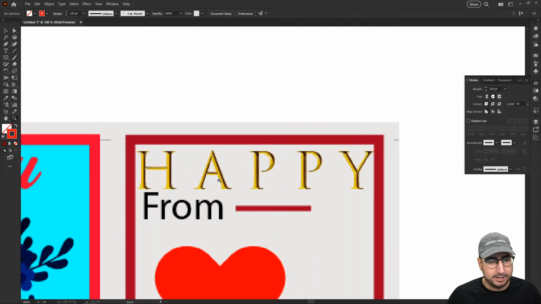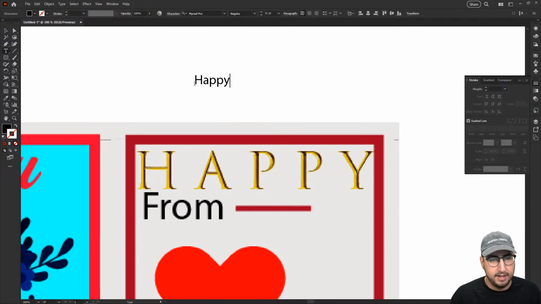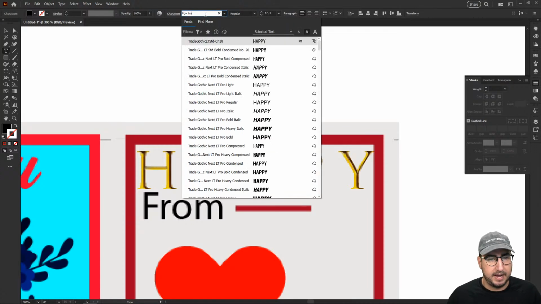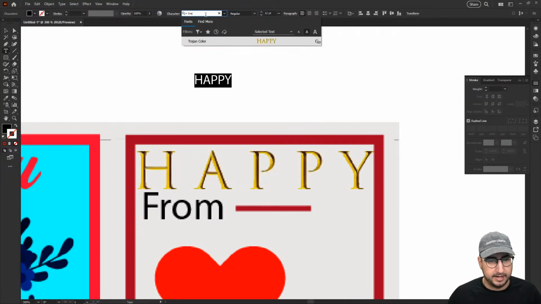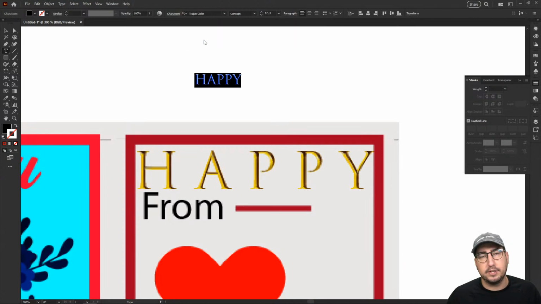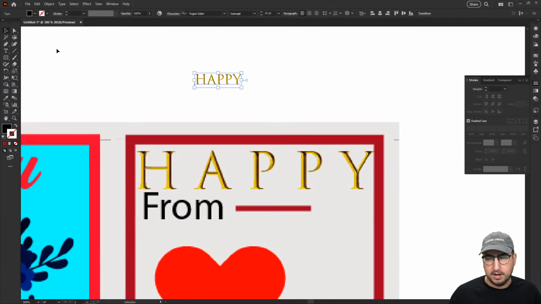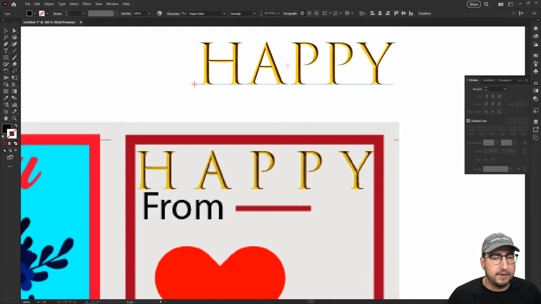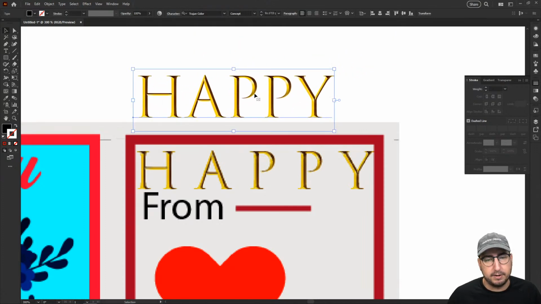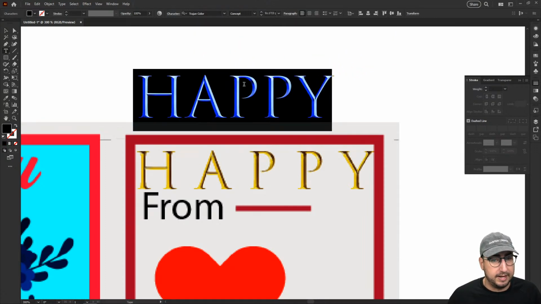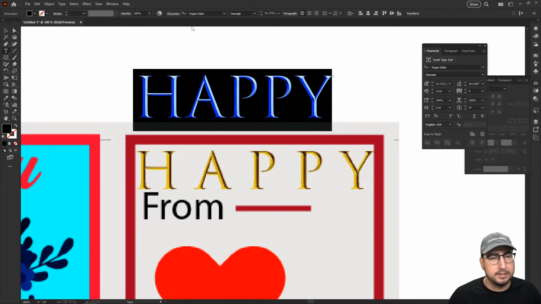Love what's happening here. We got a little bevel and emboss. I believe this is probably the Trajan, there's a version that is like a variable font. Let me see if I have it installed here. I do. Trajan Color. So color fonts are a big thing. They're a big trend. You can find them some places on the internet, but color fonts are really cool, and they usually have some extra options that you can work with, and sometimes they have different versions of those color fonts.